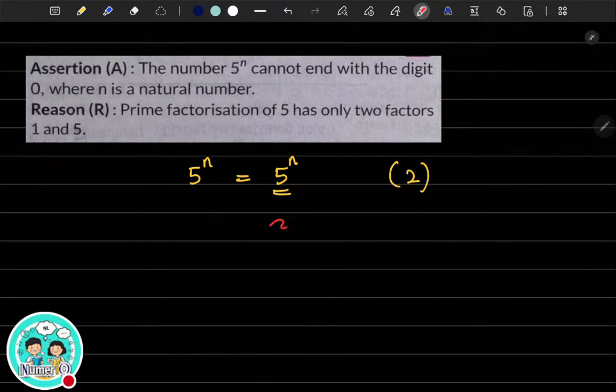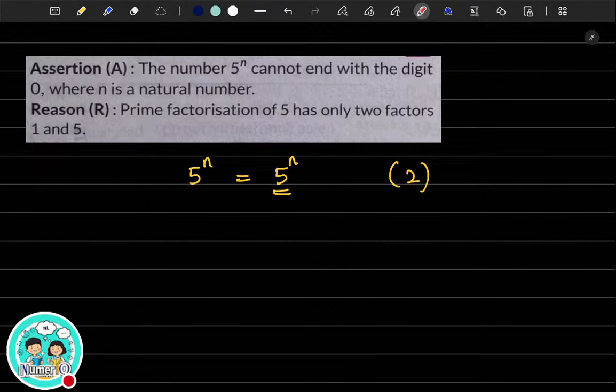Prime factorization of 5 you can write as 1 into 5. 1 and 5 are the only factors. But is the reason the correct explanation for the assertion? What do you think it is? Reason is not the correct explanation for the assertion. So what is the option? The option is B. What does B stand for? B is nothing but, if you are given, could you explain assertion? Ma'am, I cannot understand.